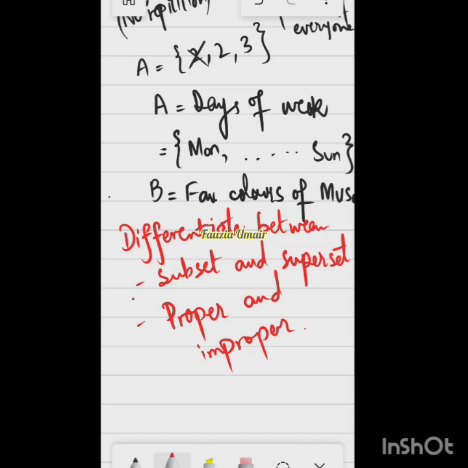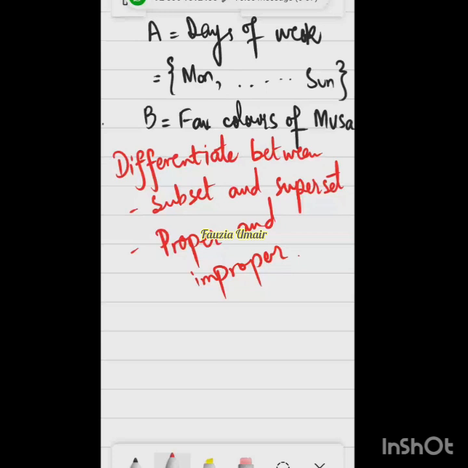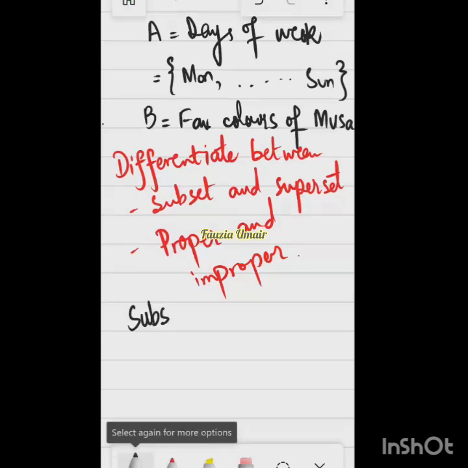So second is we need to differentiate between proper subset, and then we will define further what is a proper and improper subset. So I have given you this idea yesterday as well, that a subset is basically when all the elements of one set are part of the other set, right? So when all the elements of one set are part of the other set.